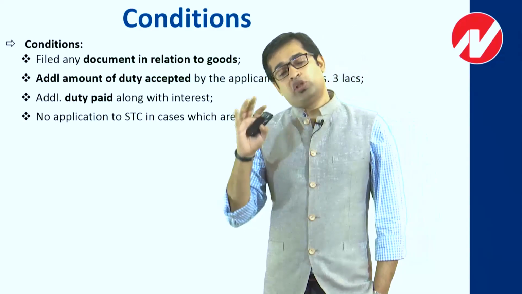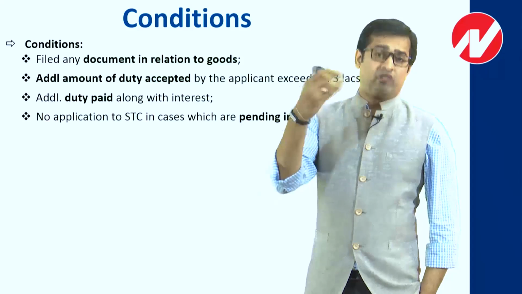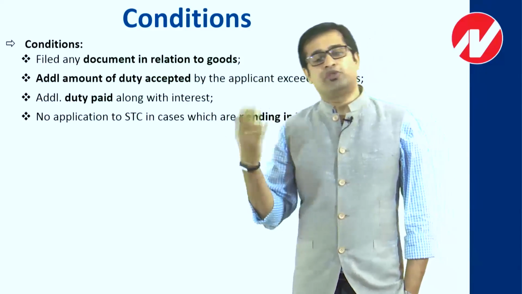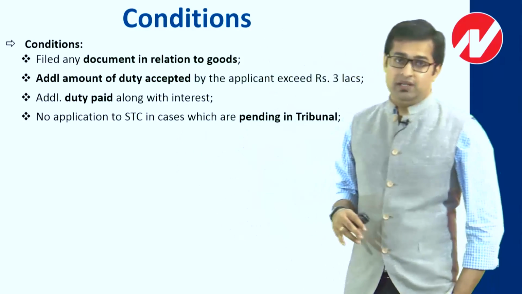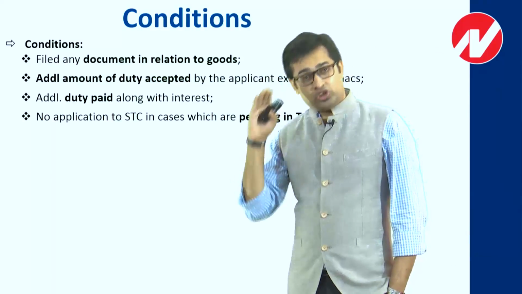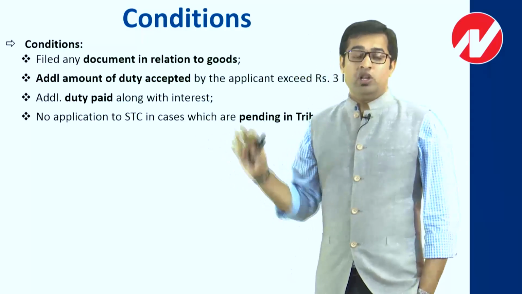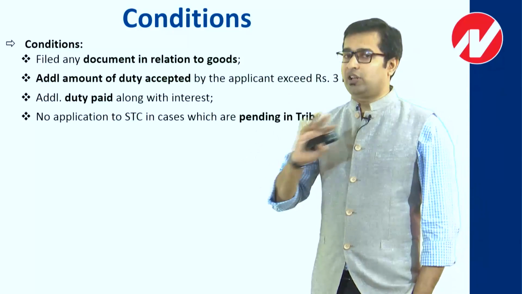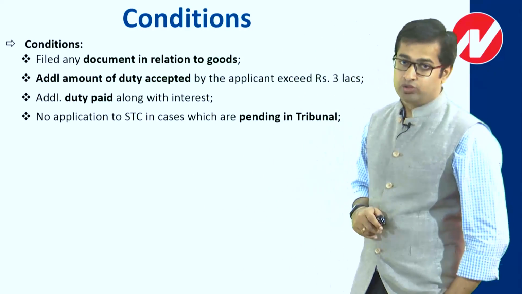So when both these authorities are parallel in terms of level, then if my case is pending with the tribunal, that means my case is pending with one judicial body. How can I approach the other judicial body? It's a very clear thing. So the settlement commission will never agree from that perspective. So the point is, when your case is pending in the tribunal, you can never approach the settlement commission. The doors are always closed. You can approach the settlement commission only when your case is with the adjudicating authority, not with the tribunal. So that is one of the conditions that we were supposed to follow.